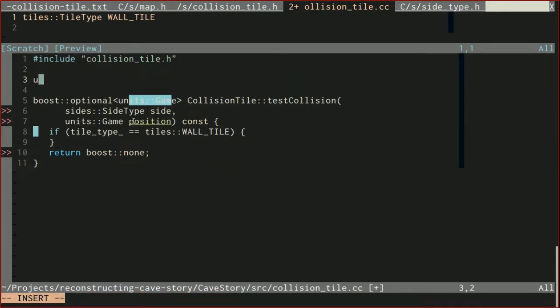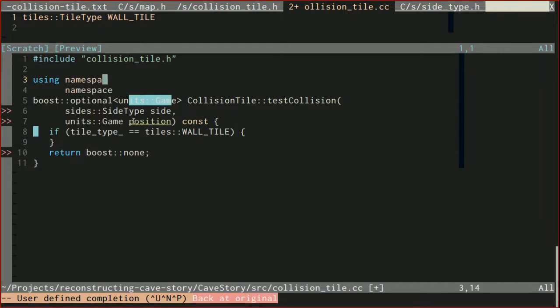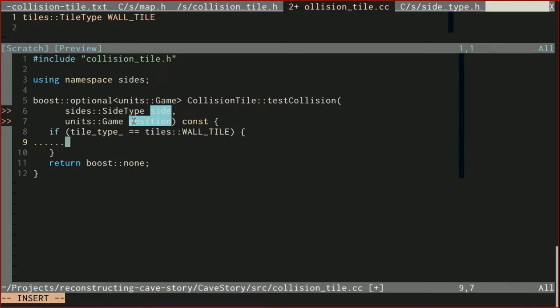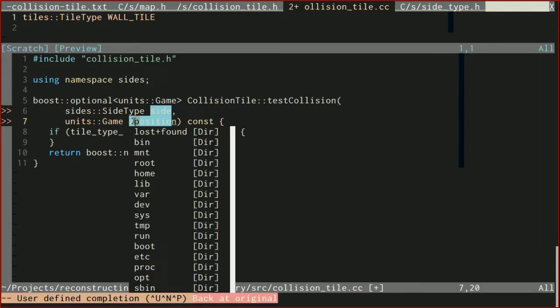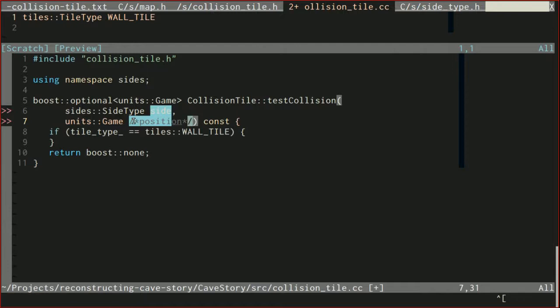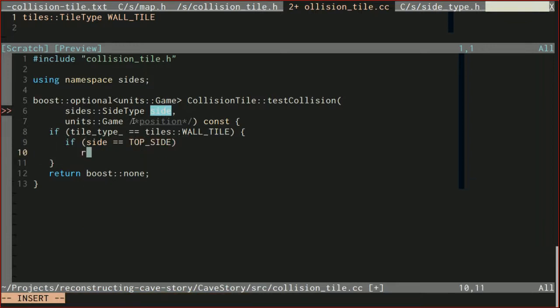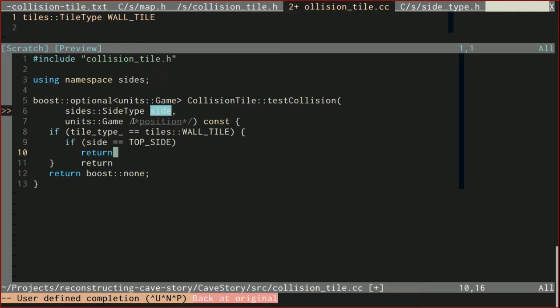I'm going to do using namespace sides so that this becomes easier to type. So we're just going to return the position along the side. We're going to ignore position for now because we only need this once we have slopes, but we will use side. So if side is equal to top side, then we want to return the position of the top side.